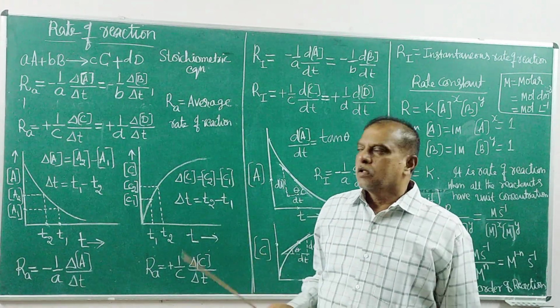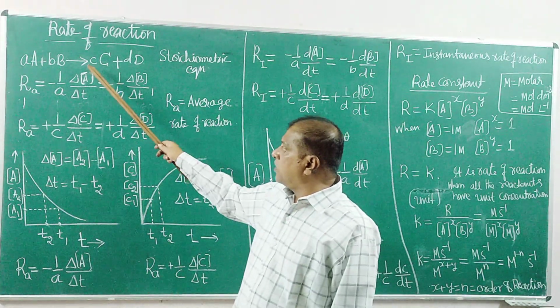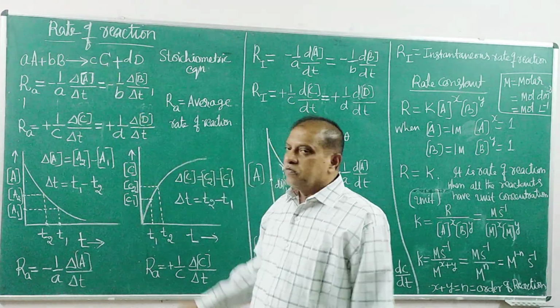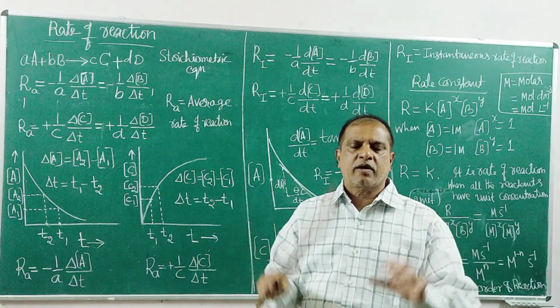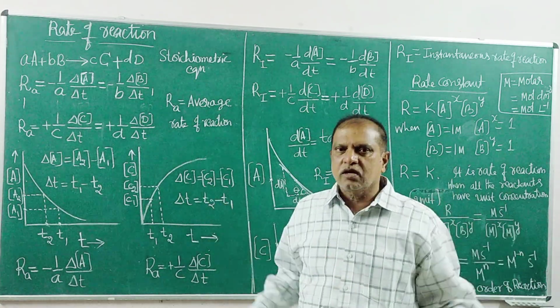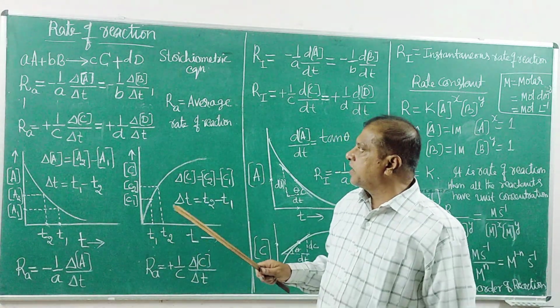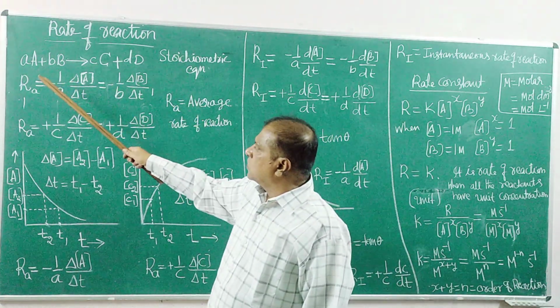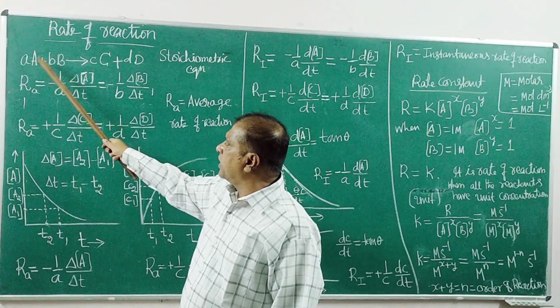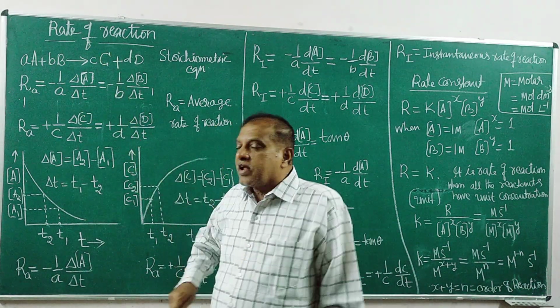So whenever we make a study of a reaction, we need to see what equipment we need. It is the setup, designed to measure the concentration of reactant or product in that reacting system.